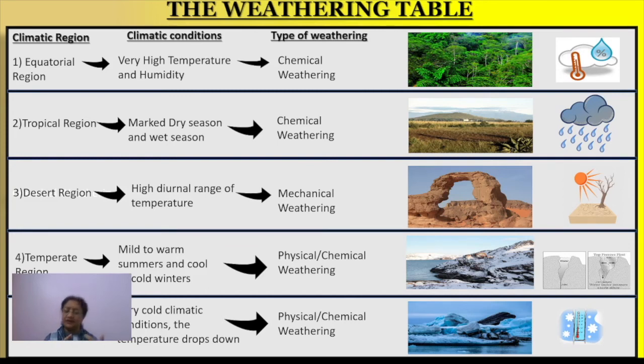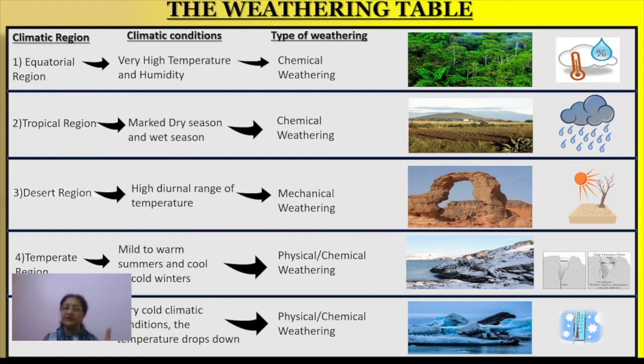It has too much rainfall, humidity is too much in the atmosphere, and you'll find the temperature is too high. So it is an extreme temperature condition, very high temperature, but temperature variation is not much. If the temperature variation were there, it would lead to mechanical weathering, but it's not. So what type of weathering can we find there?